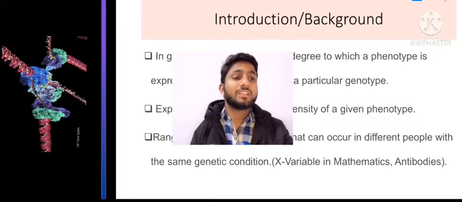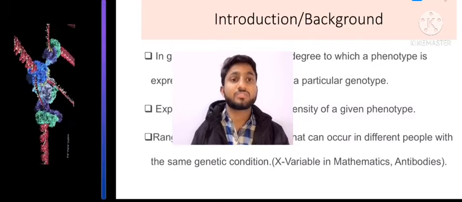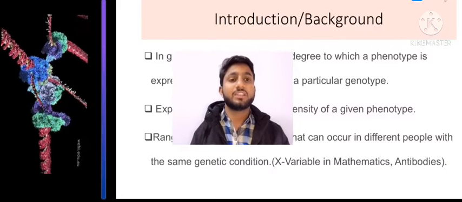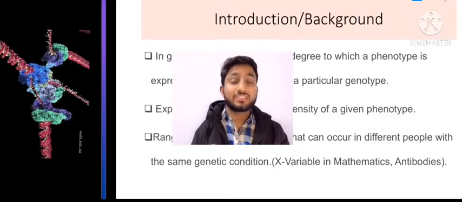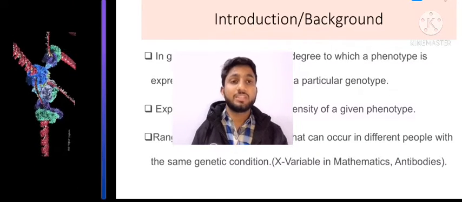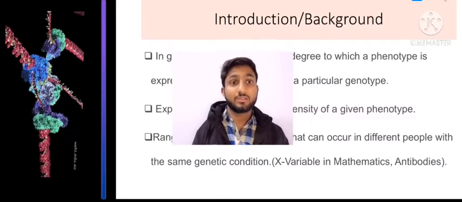Similarly, in antibodies there are variable regions and constant regions. Variable regions can bind with a number or variety of antigens. Similarly, in human genes there is great variation, meaning genes will express themselves in a varying manner.